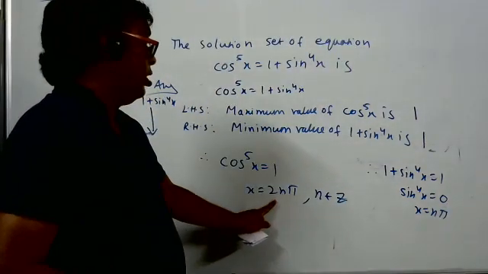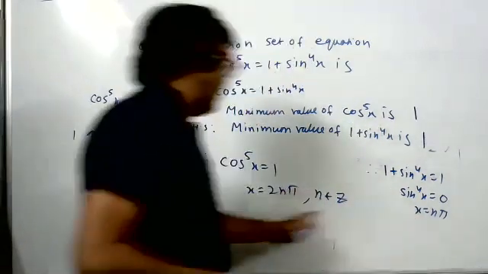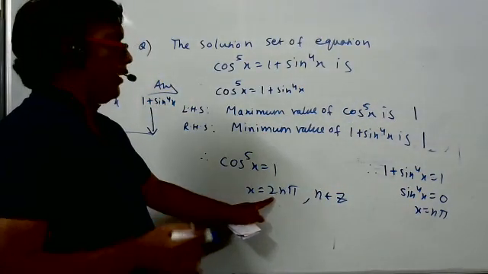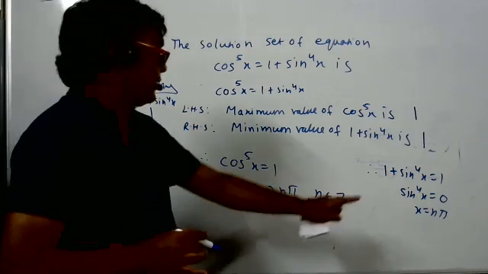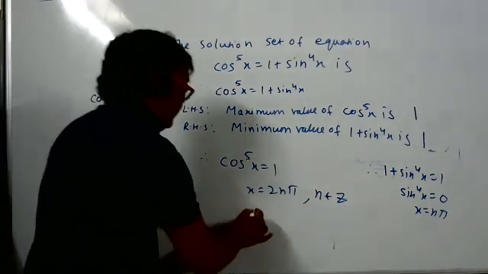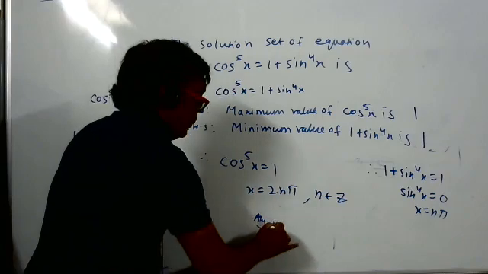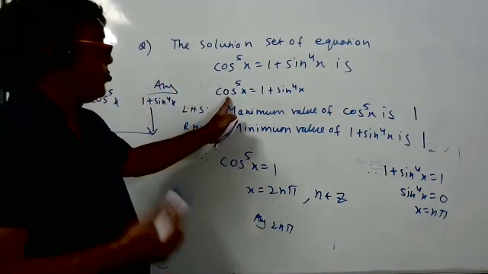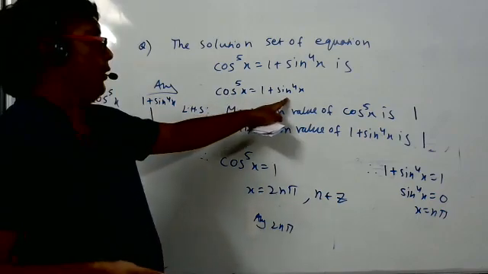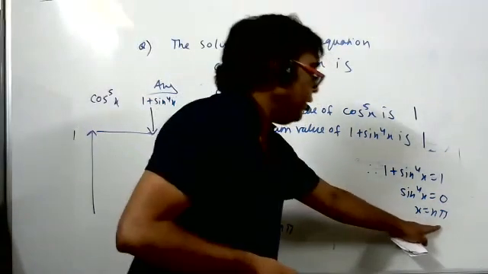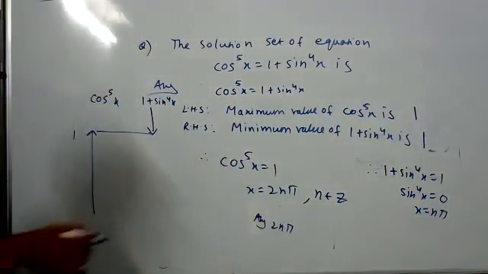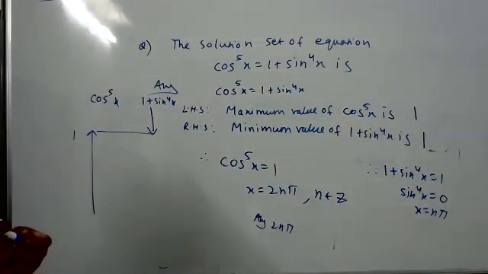But what happened? In here we have nπ, here we have 2nπ. But I know we have to take the intersection. Intersection means the answer will be 2nπ only. Because at 2nπ, left hand side will become equal to 0, right hand side also will become equal to 0. But at nπ, only right hand side is 0, left hand side is what? -1. So 2nπ is correct. Intersection, not union.